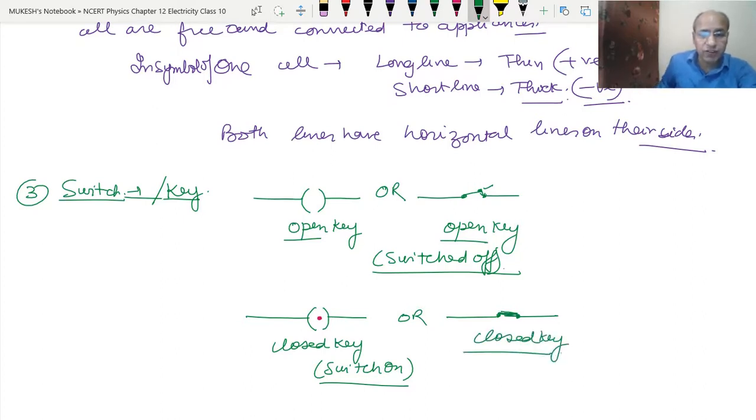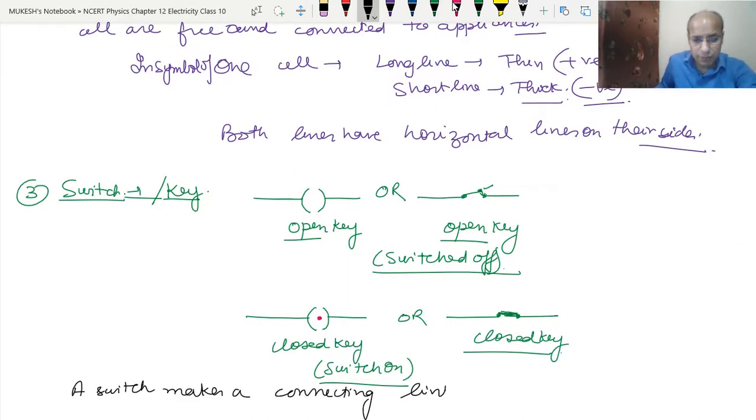So how can you define the switch? Basically, a switch makes a connecting link for the electric circuit. So a switch makes a connecting link between cell and bulb. Okay, so this is how we can define the switch or key.